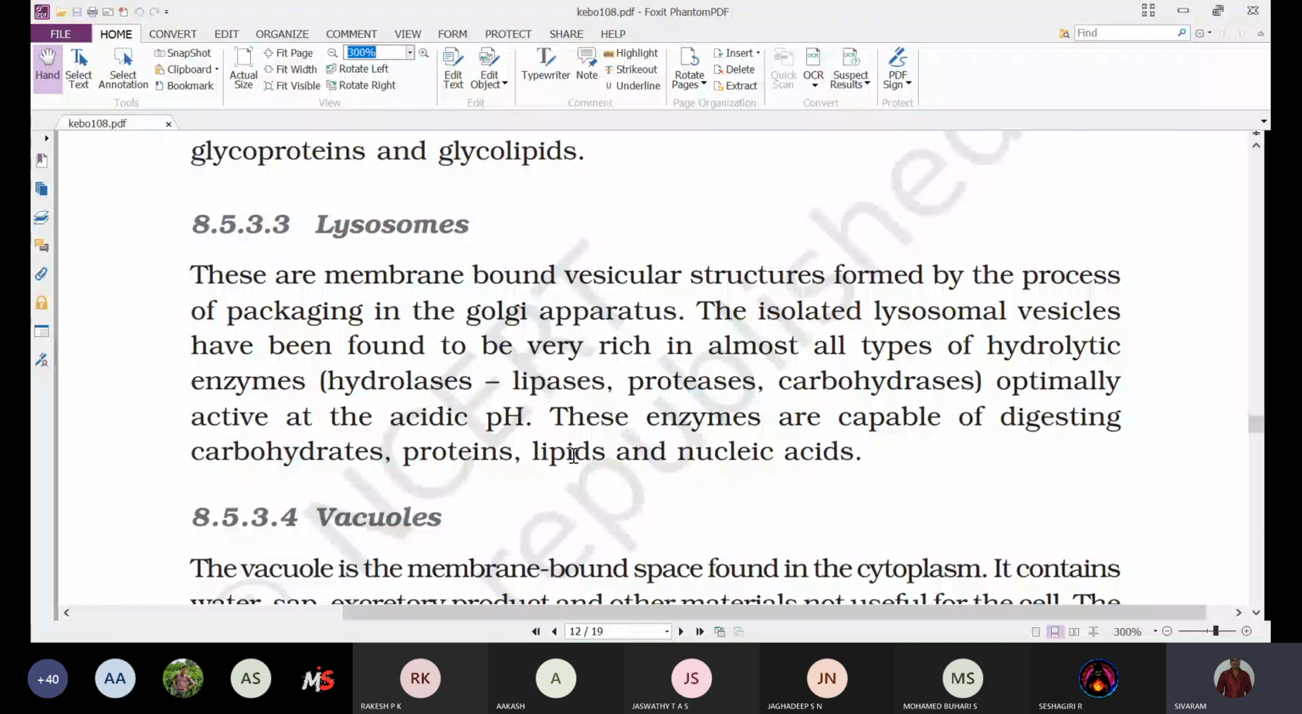And next, coming to lysosomes. You might have studied in your lower class, lysosomes are called suicidal bags of the cell.